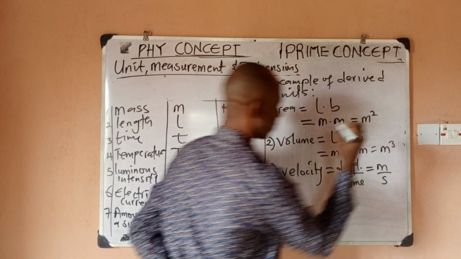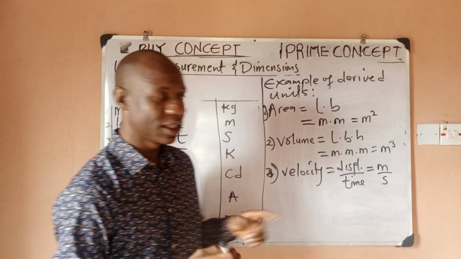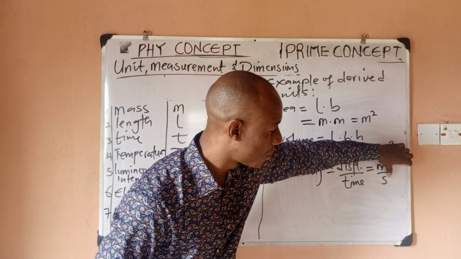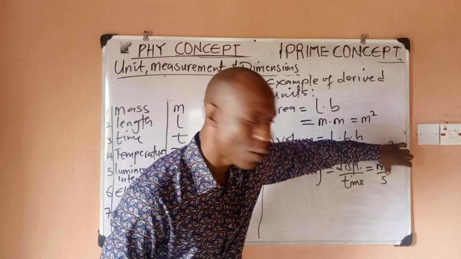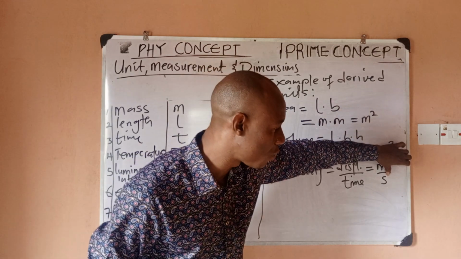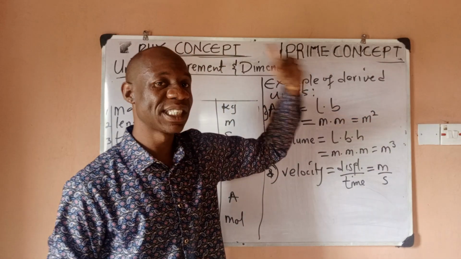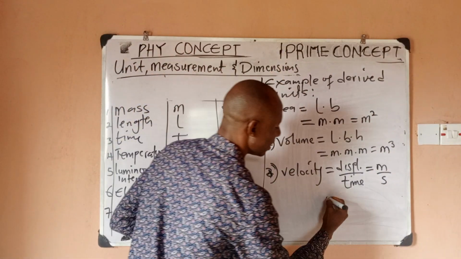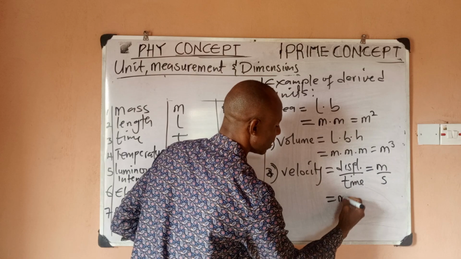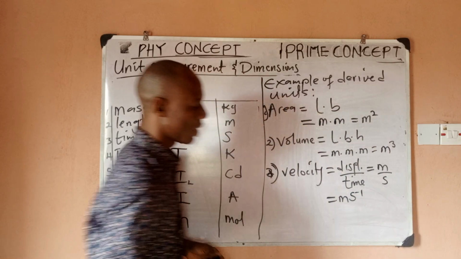So I have seconds. From our indices, whenever you have something at the denominator and no power is written on it, it carries an invisible power of 1. So when you bring it up, that power of 1 becomes -1. So the unit can be written as meters, and when this comes up, it becomes s to the power -1.